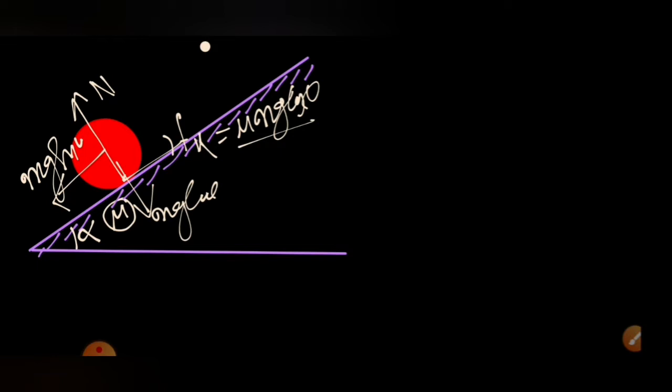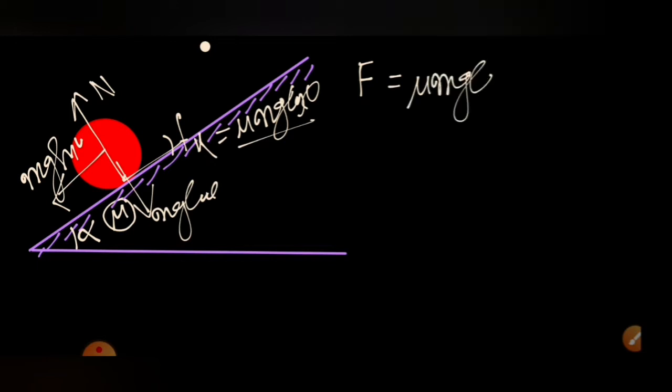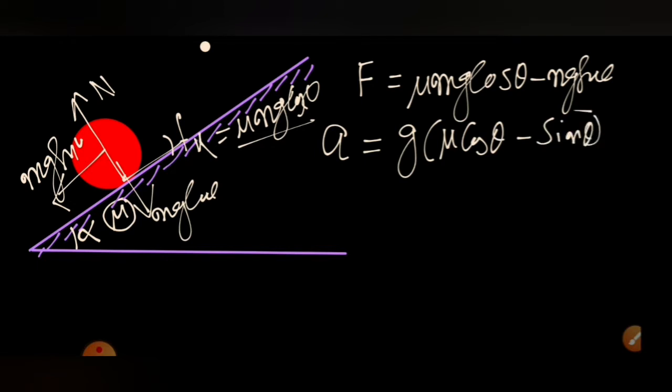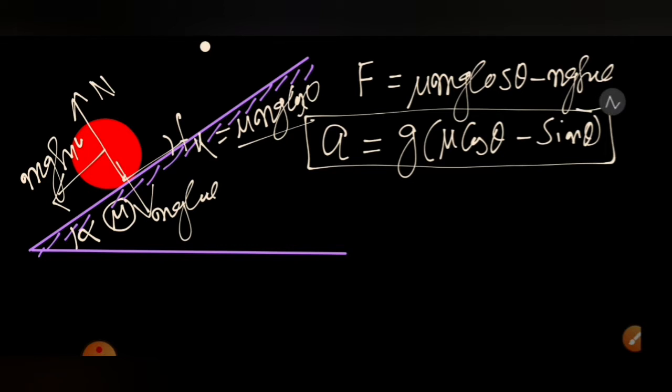So from this we can write the force acting on the body. Net force in the upward direction is mu mg cos theta minus mg sin theta. From F equals ma, the acceleration at any time will be g times (mu cos theta minus sin theta). So the body will be going upward with this acceleration.